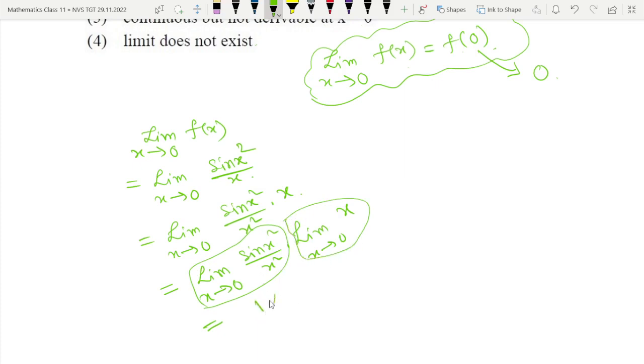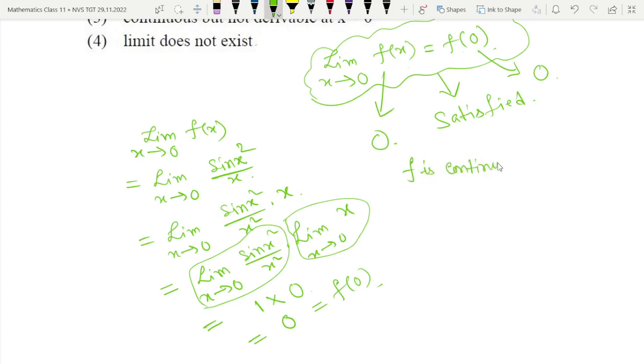So the first limit is 1, we know, and the second limit is 0. So this is equal to 0, and that is nothing but f of 0. So this condition is satisfied, because the right hand side was 0 and the left hand side also we have got 0. So f is continuous at x is equal to 0. Anyway, one thing we have got.